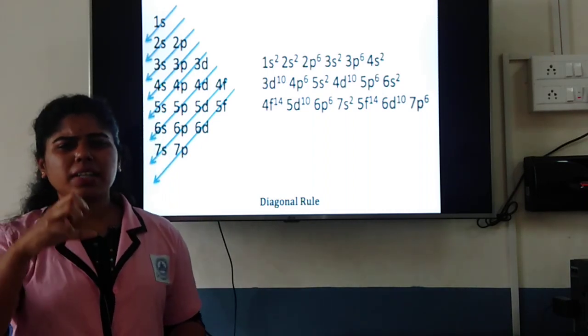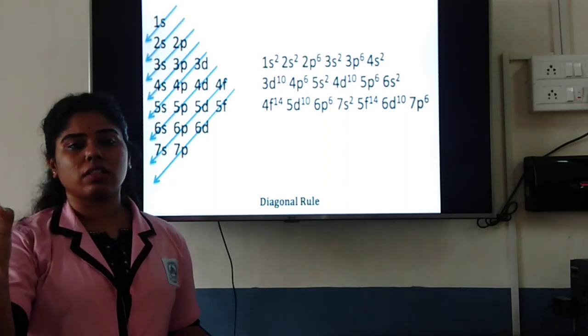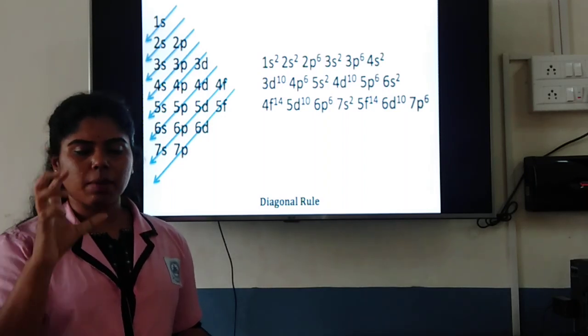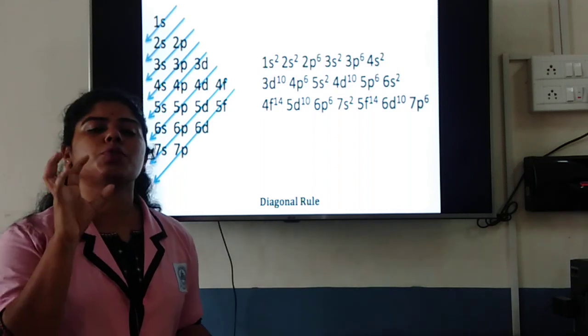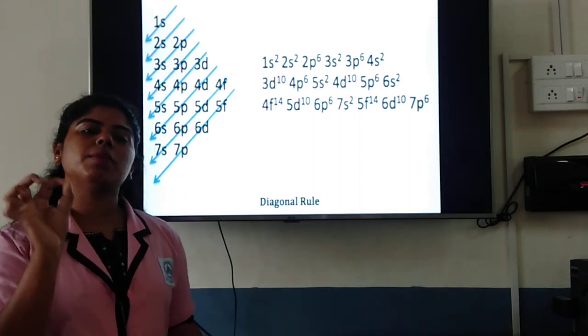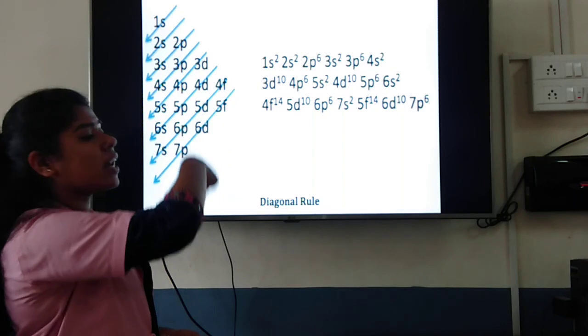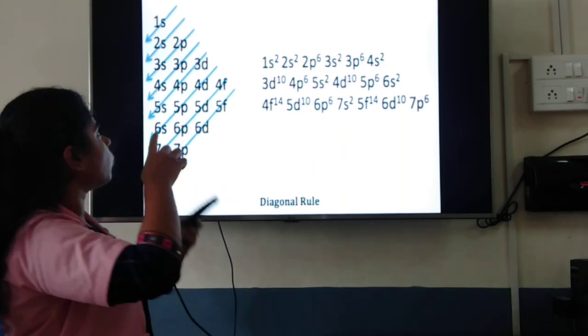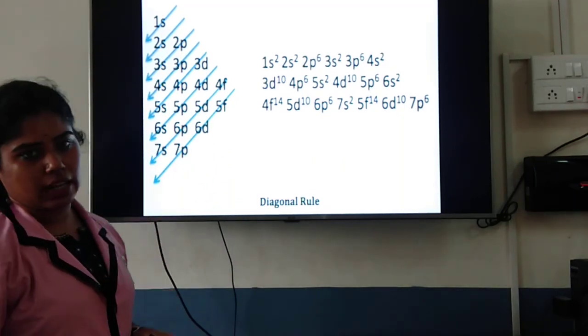Now what are these quantum numbers? You will be studying in the next chapter, which is a very important concept. For now, what is the principal quantum number? The principal quantum number corresponds to the main energy level, that is n is equal to 1, 2, 3, 4, 5 like that.